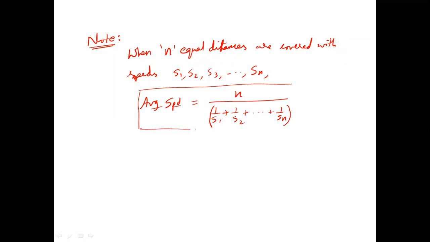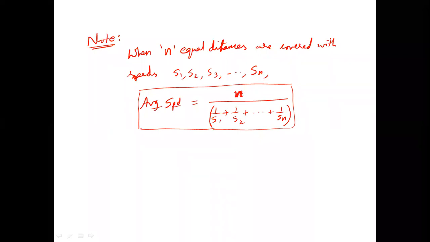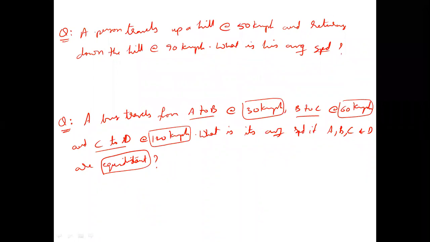And this can be used only when the distances covered are all equal distances. Distances are all equal, speeds can be varying. So using this, we can directly find out the average speed of the given scenario. Right? Now let us see how to apply this concept into the previous questions. Here, how many equal distances are covered?